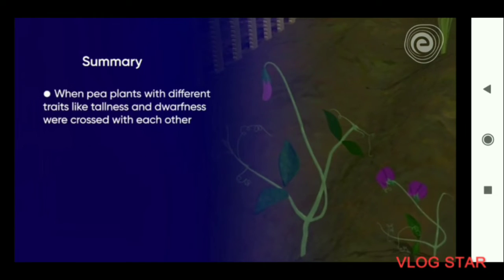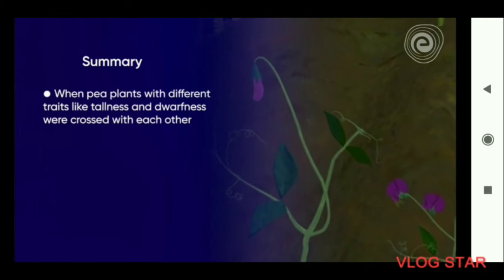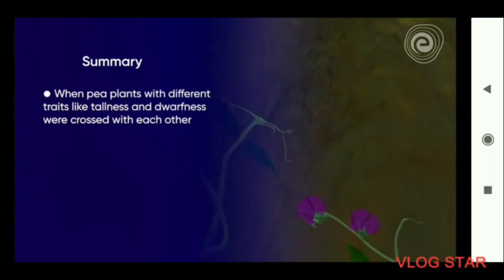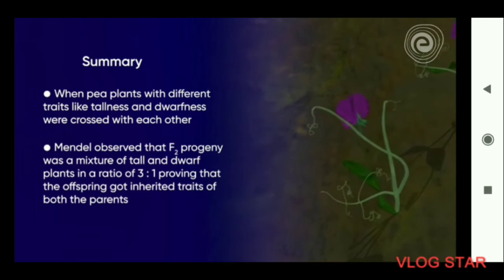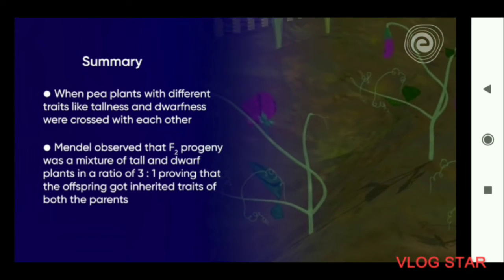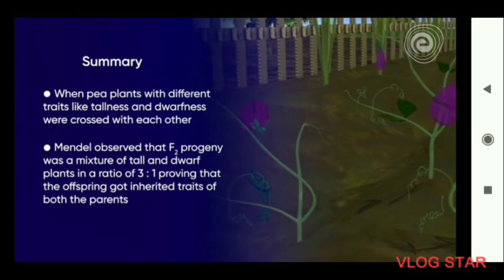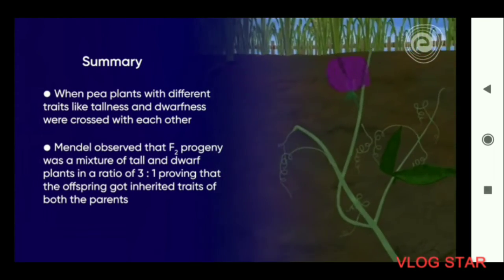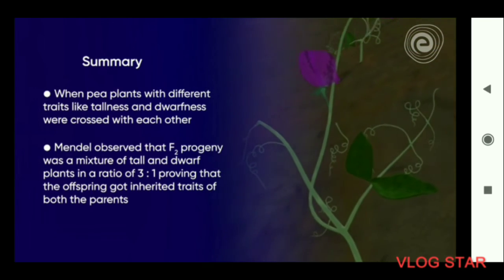When pea plants with different traits like tallness and dwarfness were crossed with each other, Mendel observed that the F2 progeny was a mixture of tall and dwarf plants in a ratio of 3:1, proving that the offspring inherited traits of both the parents. So now you know how heredity made you similar and variation made you different from your parents.